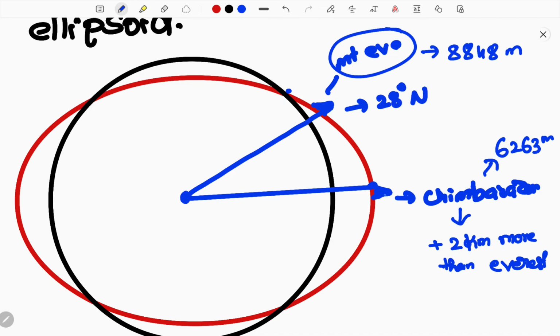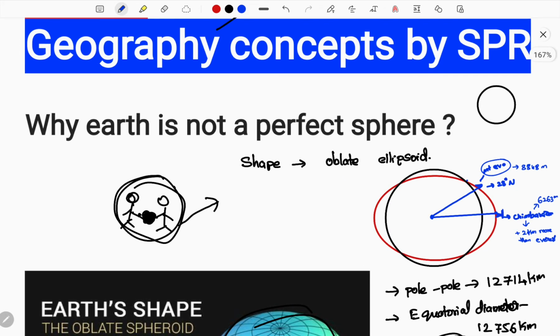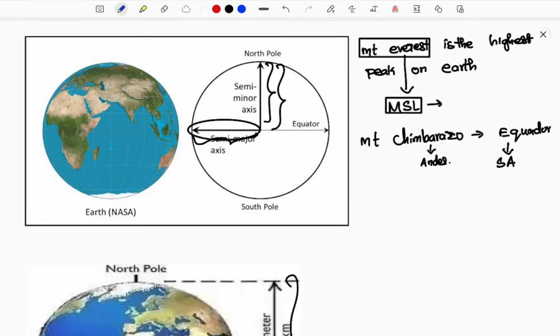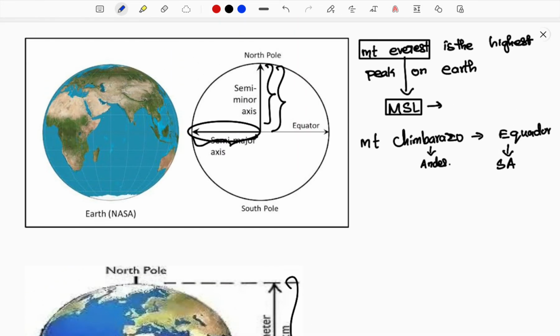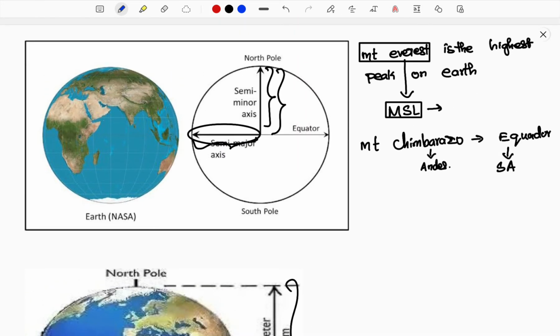So this will also be the highest point on the earth from the center of the earth. If you are calculating the distance from the center of the earth, this will be the highest point. Now you have clarity about it. As you have learned this subject, I need to say one more thing here. Now UPSC will try to confuse you in this manner.